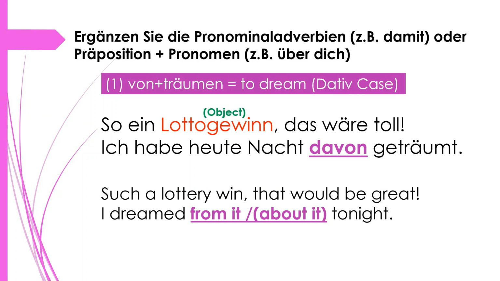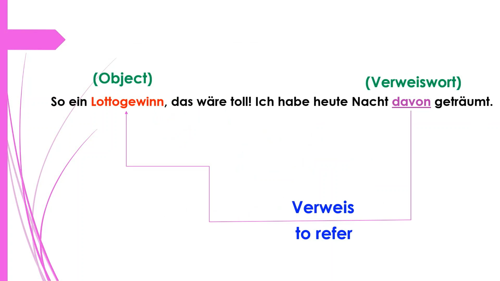Here Lottogewinn is treated as an object because this is not a person. That's why we have used davon. Here davon only indicates that you have dreamt of something, geträumt, and what you have dreamt about: ein Lottogewinn. Let's see this in detail.